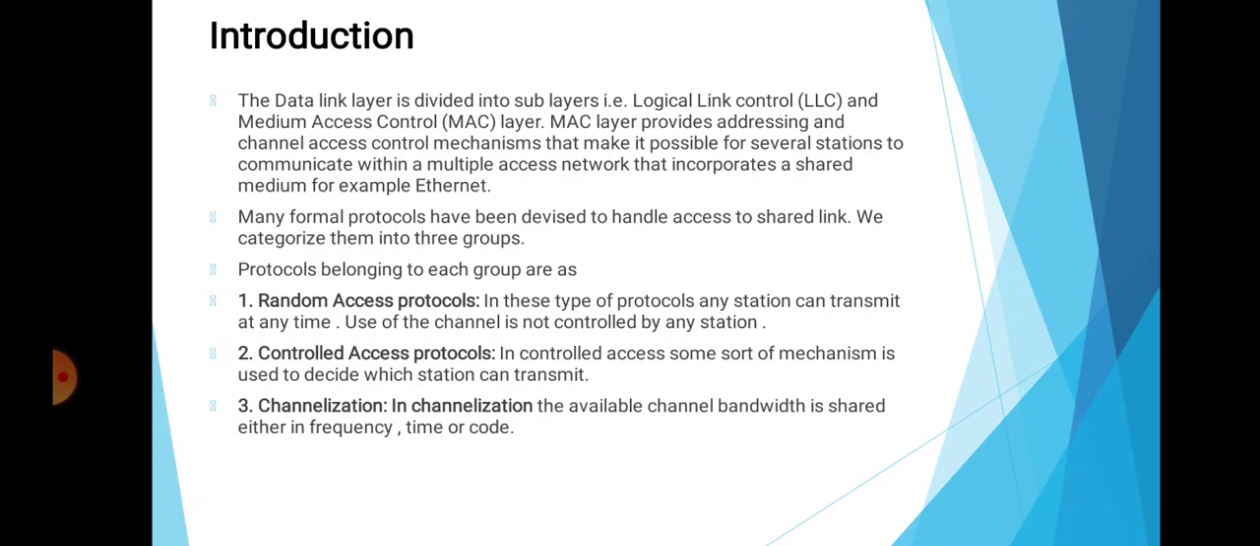Then the second one is the controlled access protocol. In controlled access, some sort of mechanism is used to decide which station can transmit. And the third one is channelization. In channelization, the available channel bandwidth is shared either in frequency, time or code.